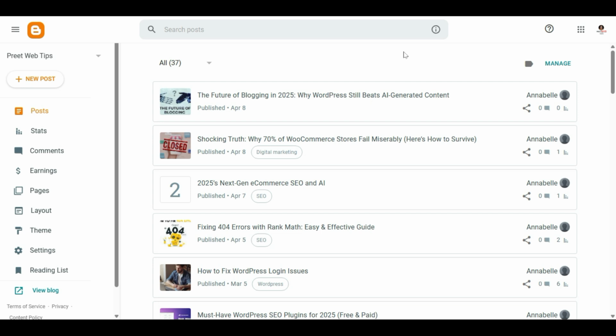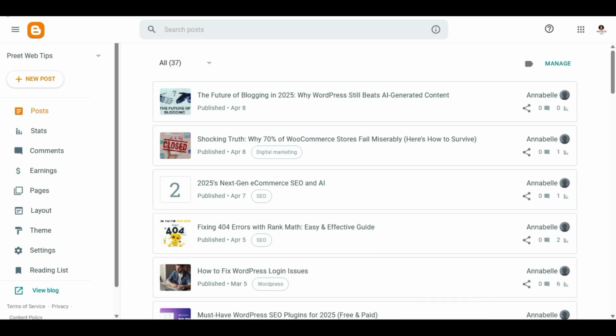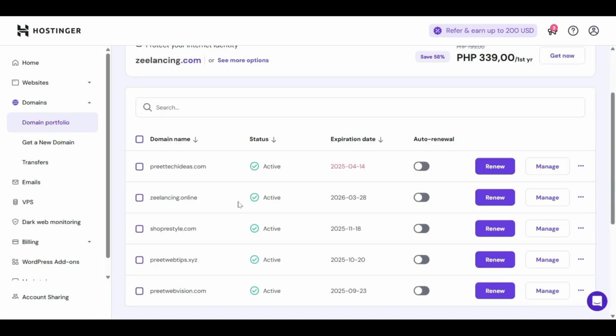Before we go into the video, whether you're using the Blogger platform or the WordPress platform, the process is the same for both. So let me show you first. I'm using Hostinger. Let me show you my hosting. Let me go to the domain sections. I have some domains.